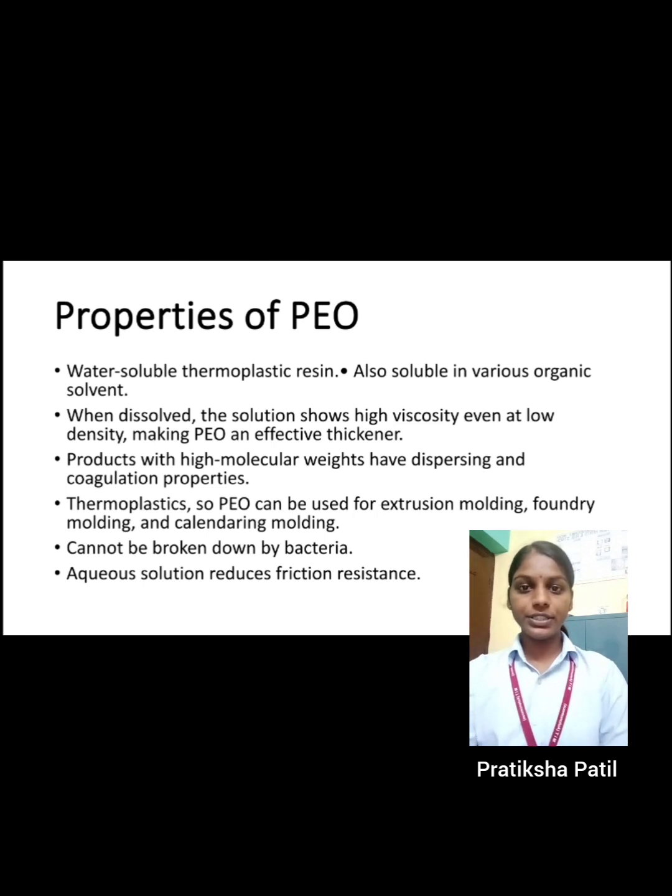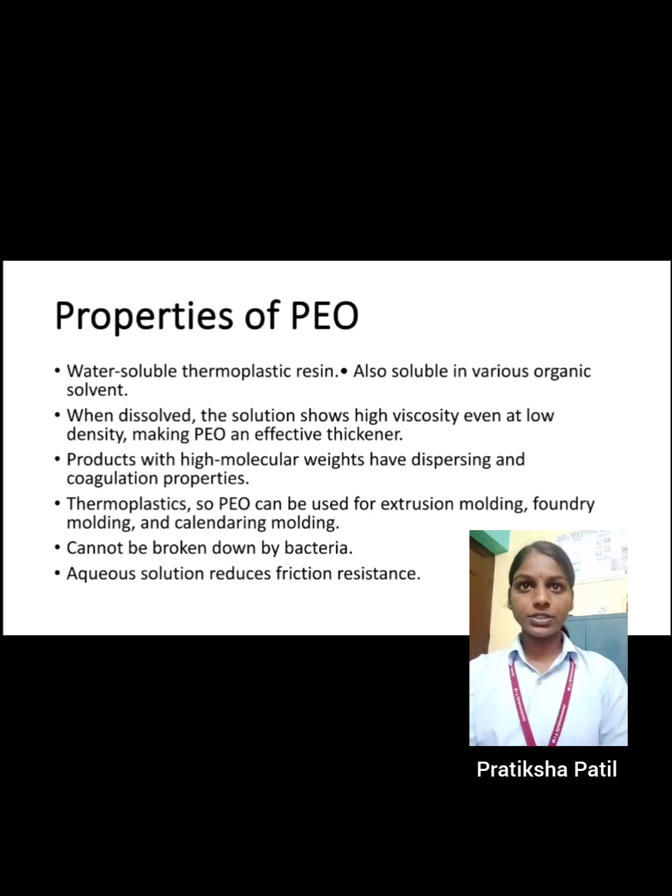Next, when it dissolves, the solutions have high viscosity even at low concentrations, which makes polyethylene oxide an effective thickener, which is also known as a plasticizer. It is a product with a high molecular weight, having dispersing properties and coagulation properties.